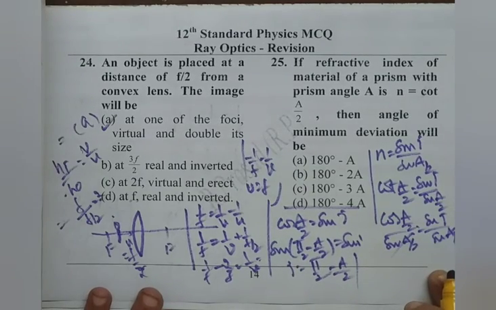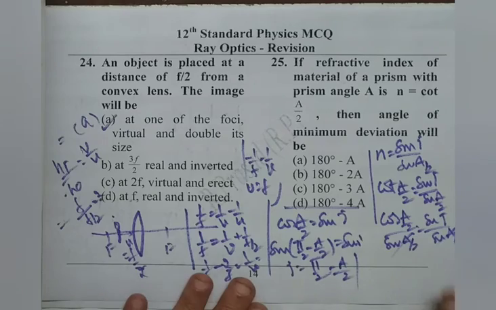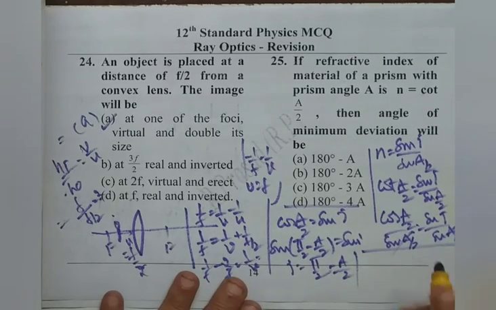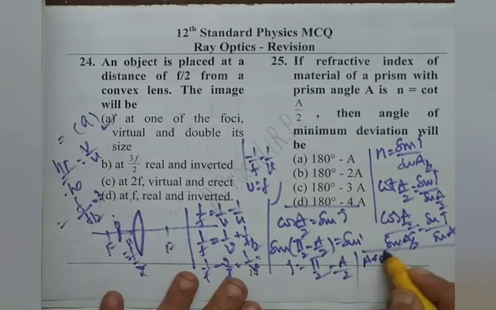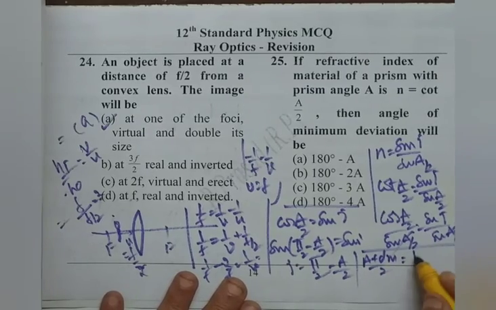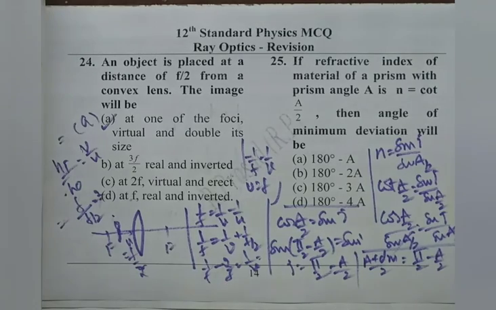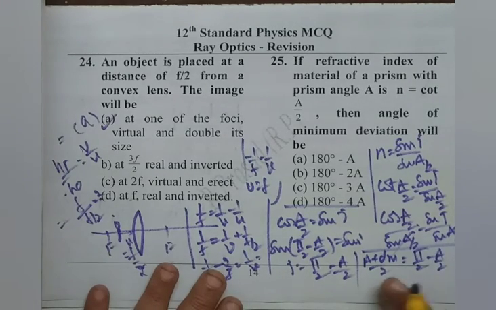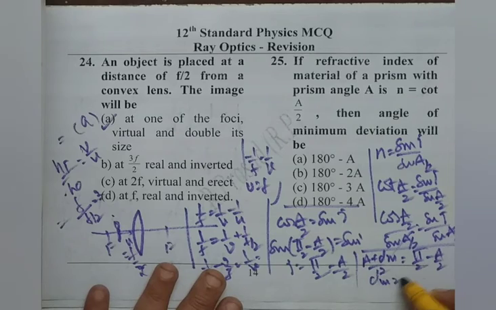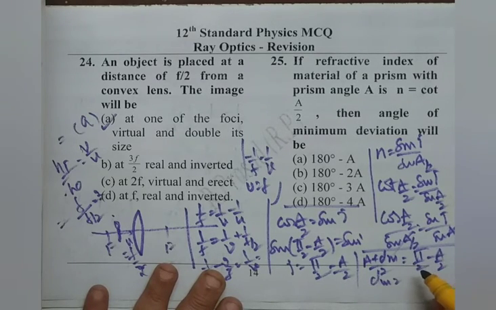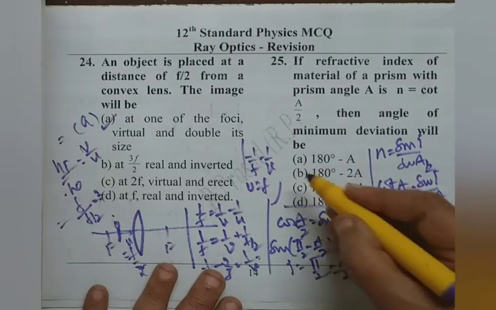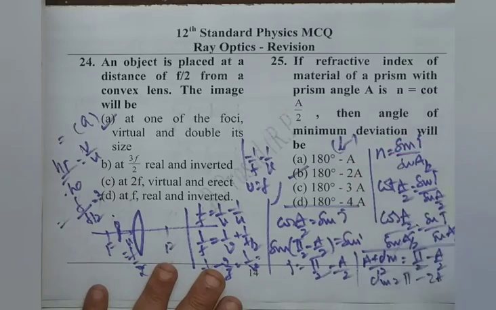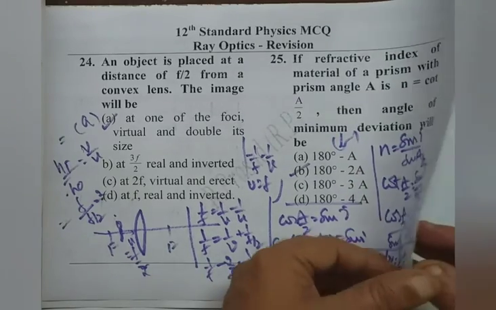That is 90 minus theta. But I, as we know, I is (A plus dm) by 2. The (A plus dm) by 2 is pi by 2 minus A by 2. If we remove the 2 there, we get dm as pi minus 2A. Pi minus 2A. Pi is 180, so 180 minus 2A. Therefore, option B is right. Option B is right. We read 26th question now.